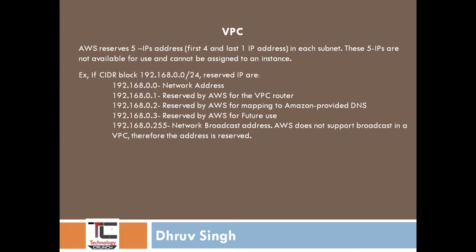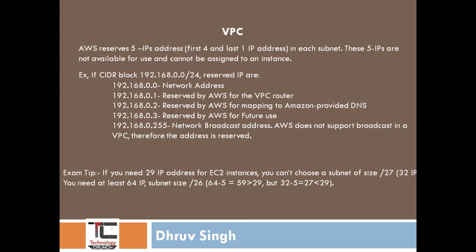First IP is the network address. Second IP is the first IP of that subnet, reserved for the VPC router. Third IP is the second IP of that subnet, reserved for DNS. Fourth IP is the third IP of that subnet, reserved for future use, and the last IP is the broadcast IP. AWS does not follow broadcast, so it blocks that, but it reserves that IP. So hope you understand.